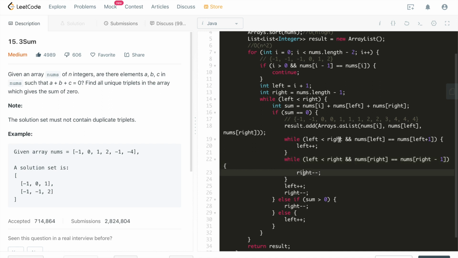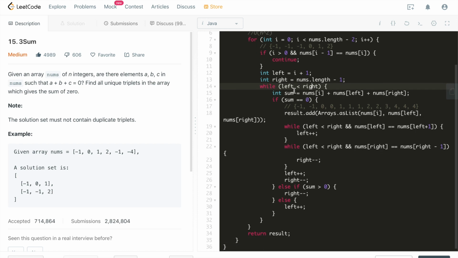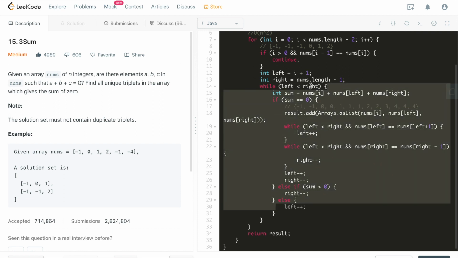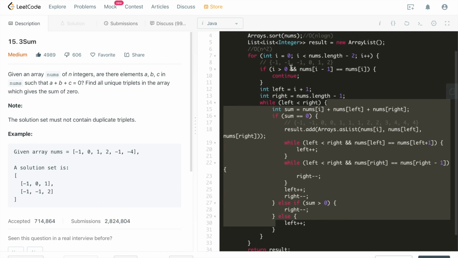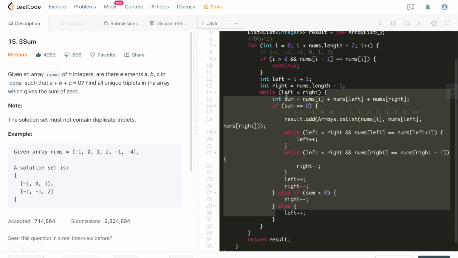Whenever left is smaller than right, you see the breakout condition, this inner while loop is exactly the same as the outer while loop. Which means as soon as any one of these while loop conditions doesn't meet, left is smaller than right, we're going to break out of this inner while loop. So it's just two pointers. These two pointers are iterating on the same remainder of the rest of the array. So this entire while loop is going to cost us O(n) time. That's why O(n) times O(n) is going to cost us O(n) squared time. I hope that makes a lot of sense to you.